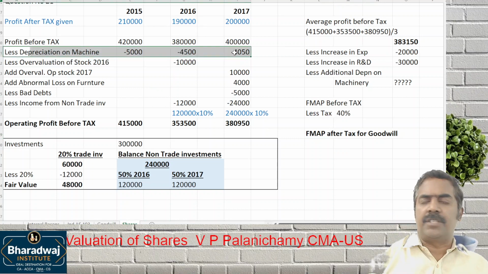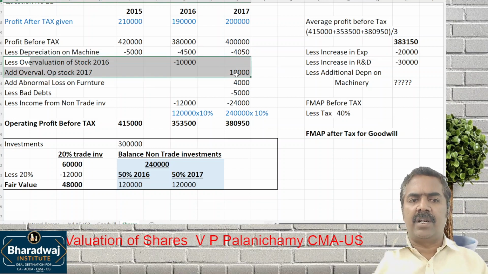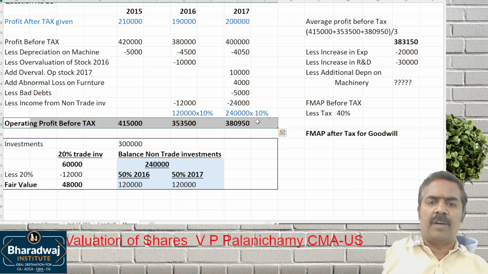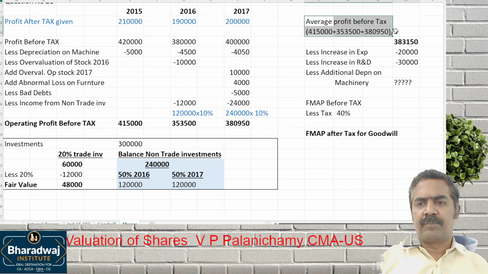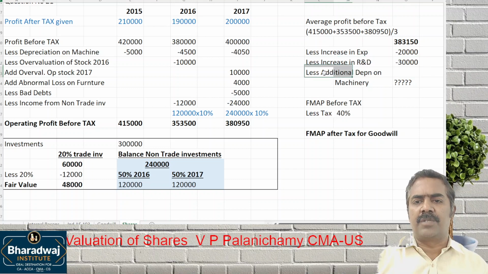Any doubt in depreciation on omitted machine? Any doubt in adjusting the value of stock? Abnormal loss will be added back. Bad debts to be provided. Eliminate income from non-trade investments. 50% was acquired in the last year. Remaining 50% also acquired in the current year. So you'll get this value. Operating profit before tax we get. Average profit is this much. Any doubt in increase in expenses? They've given directly. Increase in R&D 30,000.